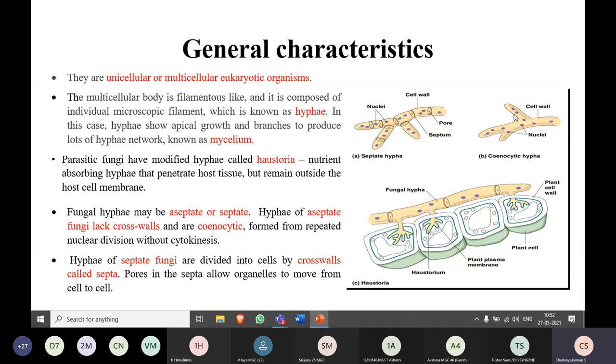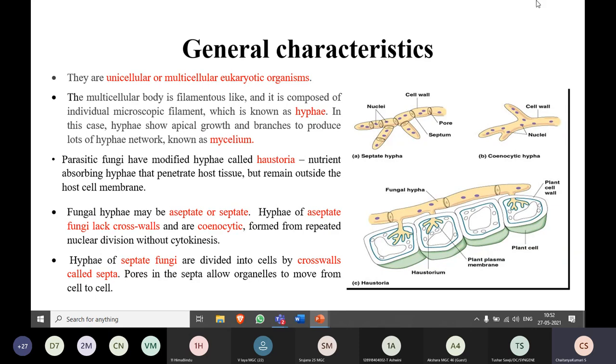There is no cross wall between the cells. These types of hyphae are known as cenocytic or aseptate hyphae. They are formed by repeated nuclear divisions, but not cell divisions. Only the nucleus will divide, but not the cells.